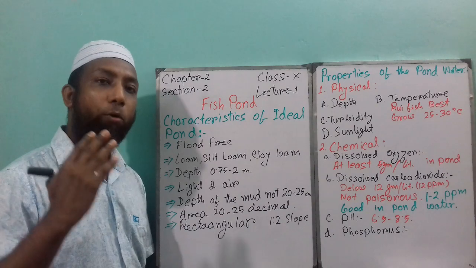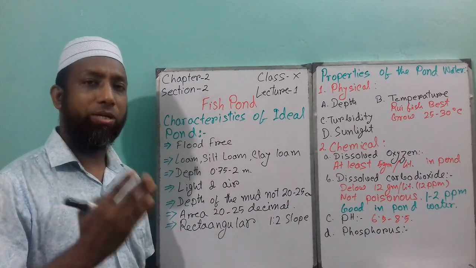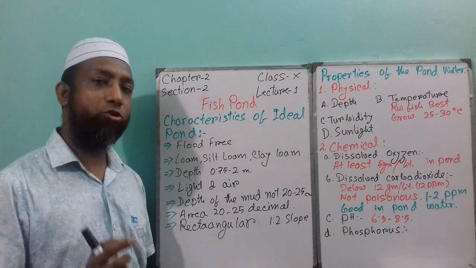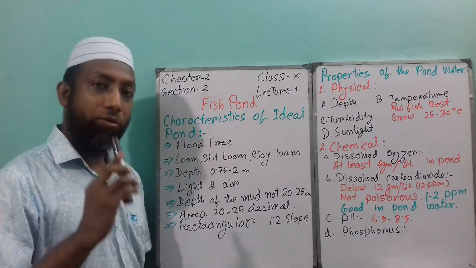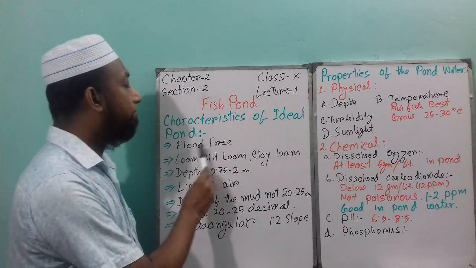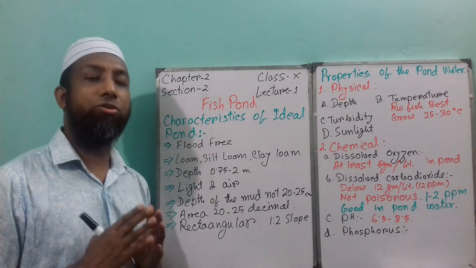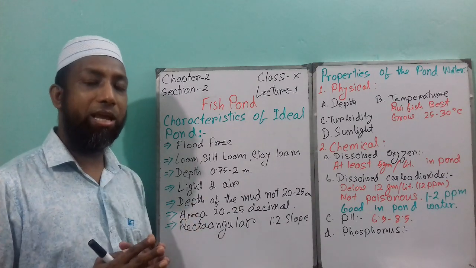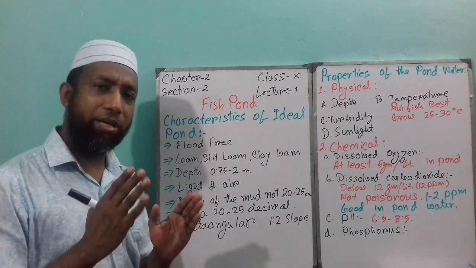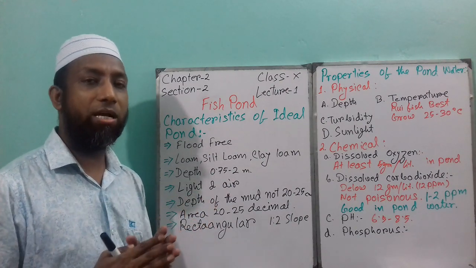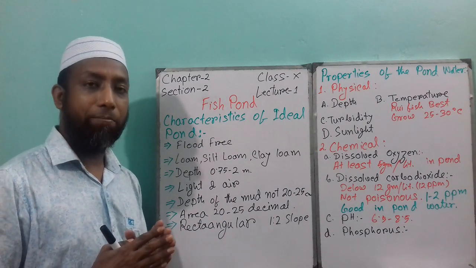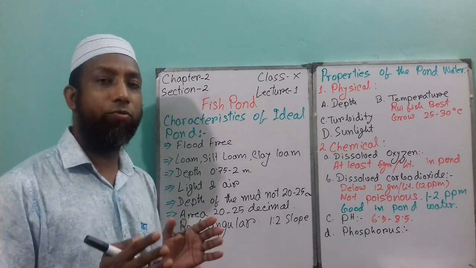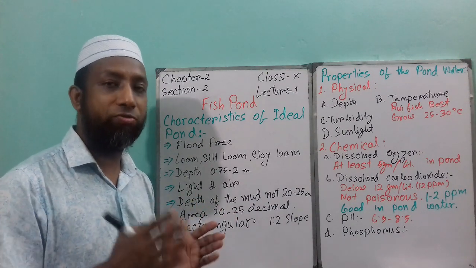What will be the ideal pond characteristics? Sometimes it depends on the size, shape and depth of the pond water, but there should be ideal characteristics of a pond for selecting a pond. First is flood free. You should select a pond that is flood free. That means a little rain water or a little flowing water will not flood the fish pond. Otherwise your fish will move away or you can lose your fish from your pond.